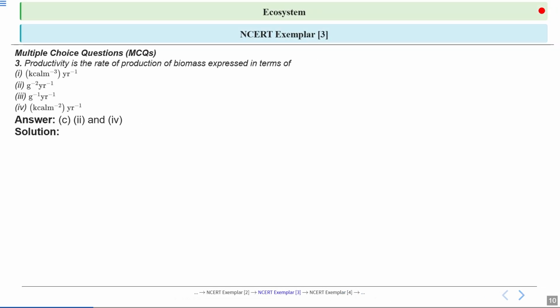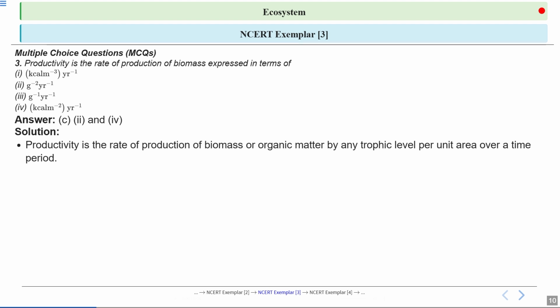Let's have a look at the answers. Option number C is the correct answer. Second and fourth. Now, productivity is the rate at which new organic matter or biomass is created by organisms at each trophic level.